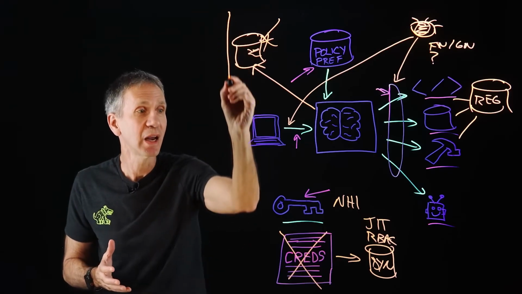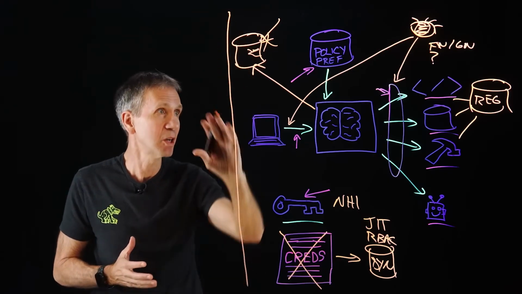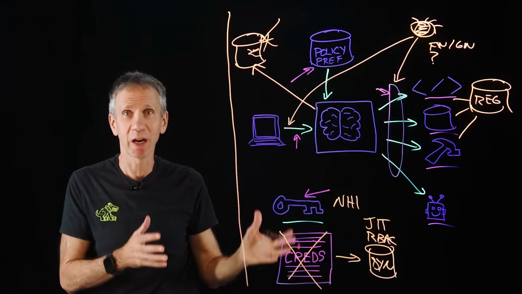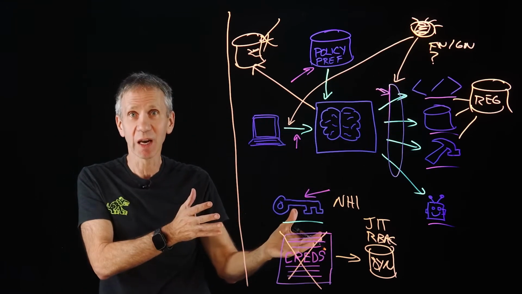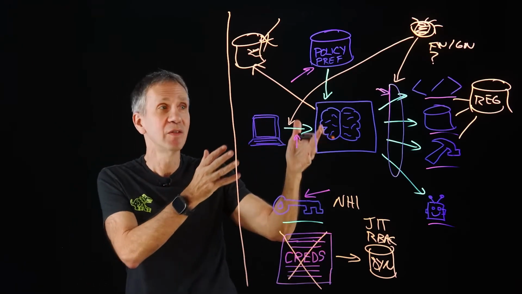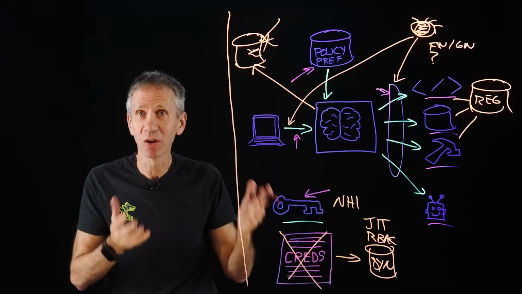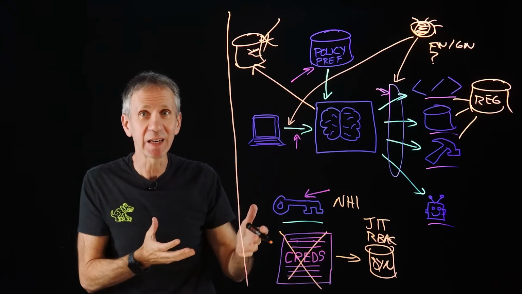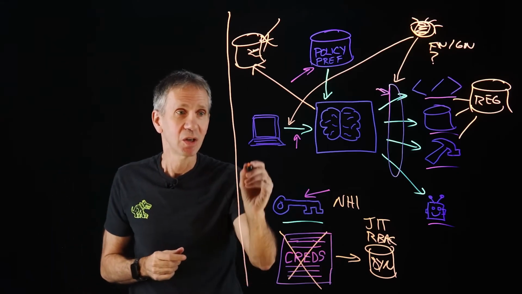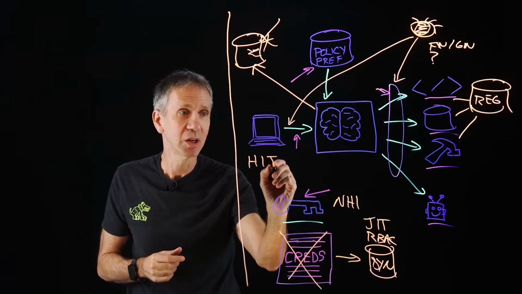I also want to scan the entire environment, be able to look across all of these different things. And we've got different tools for different types of scanning. We've got network scanning tools. We've got endpoint scanning tools. We've got tools now that can scan AI models and look for vulnerabilities that may be latent and hiding inside of those. Ultimately, at the end of all this, we need still a human in the loop.